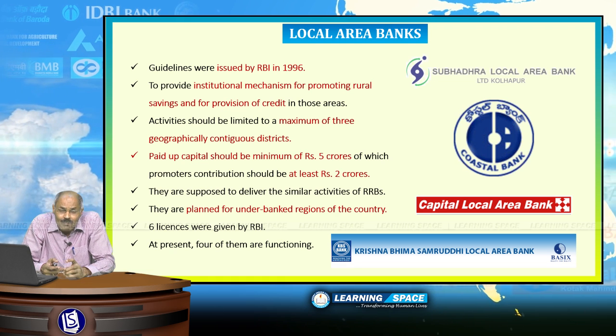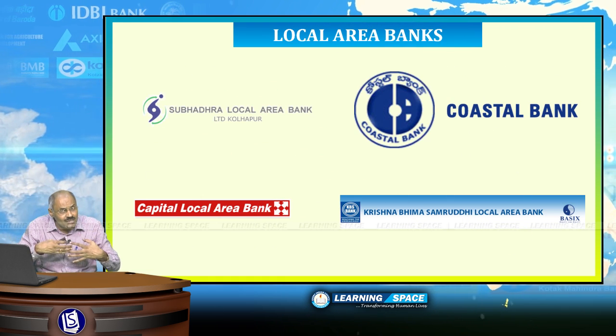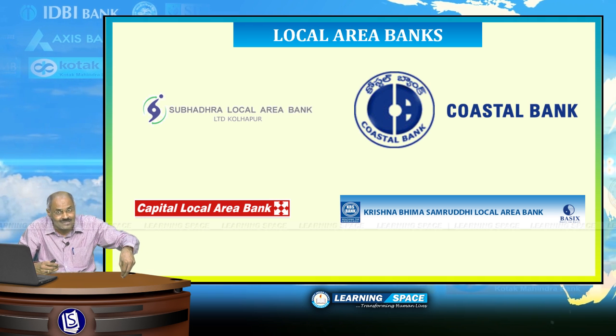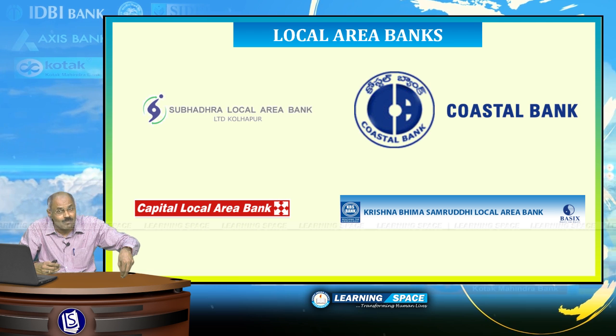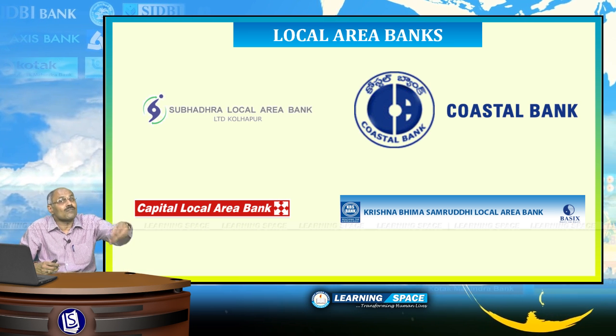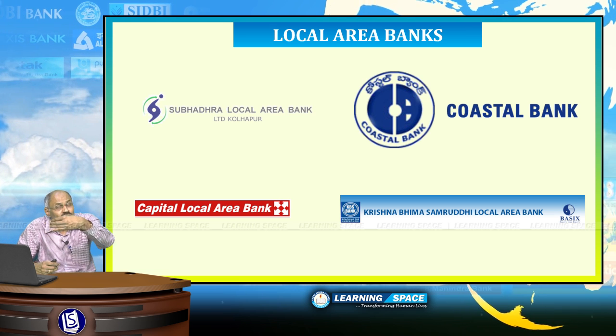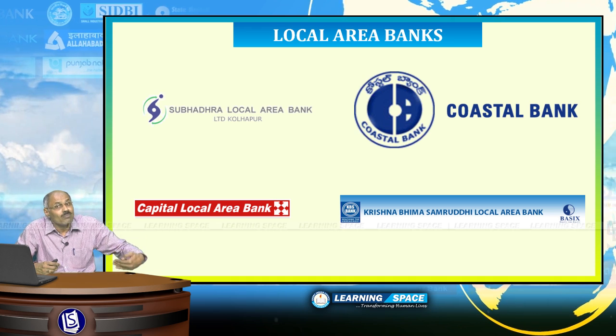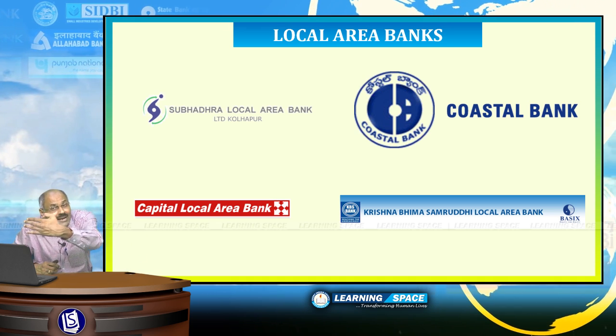These local area banks, as far as my knowledge goes, at present only 4 banks are existent in this country. The number may change, please don't take this as sacrosanct. As far as my knowledge goes, there are 4 local area banks. One is the Coastal Local Area Bank, Capital Local Area Bank, Krishna Bhima Samruddhi Local Area Bank, Subhadra Local Area Bank.